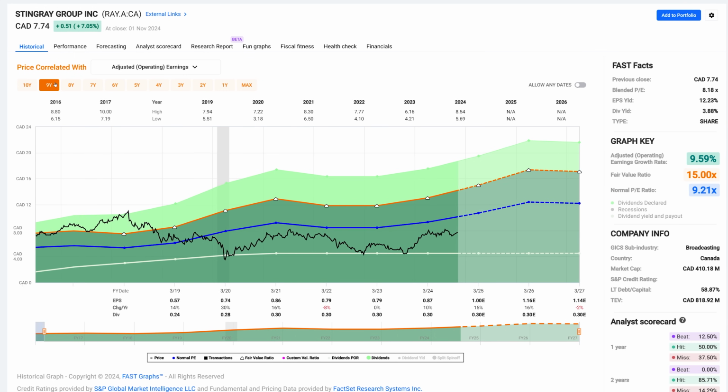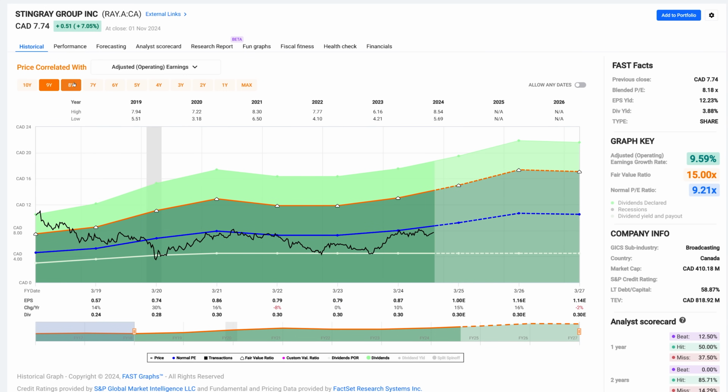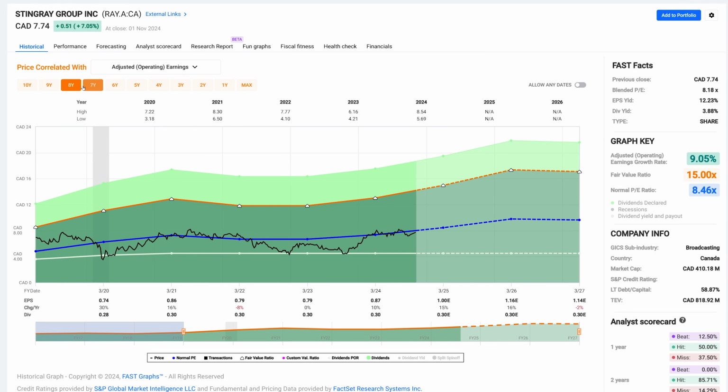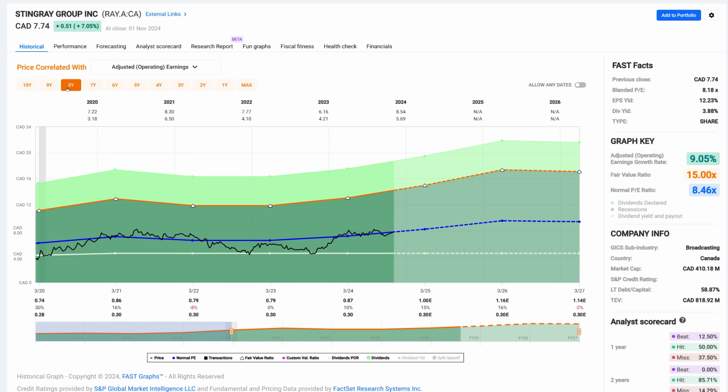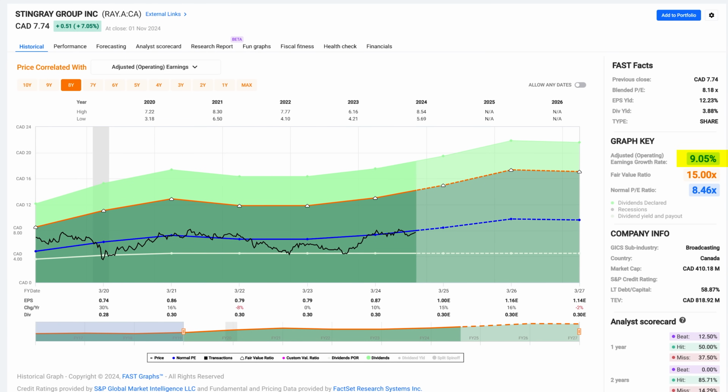So if I take some time off of here, we can see just by shortening the time frames that we're down to a stock that's been trading more like an 8 PE, although fair value at a growth rate of 6% in this example, or if I go to the 8-year graph, a growth rate of 9% would indicate a 15 fair value, but it's trading at a discount.